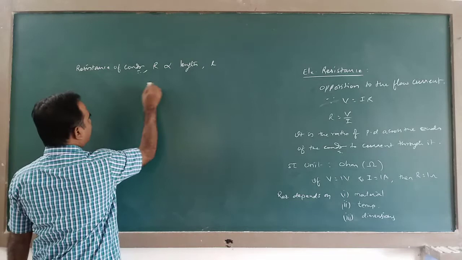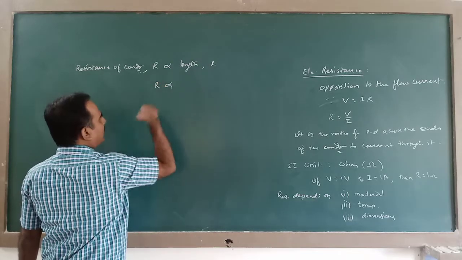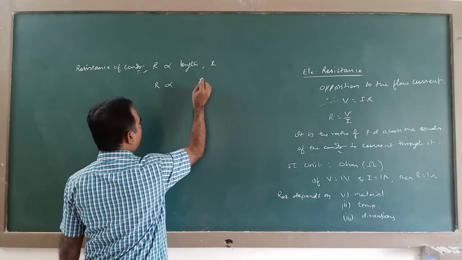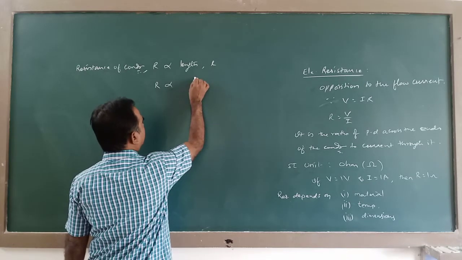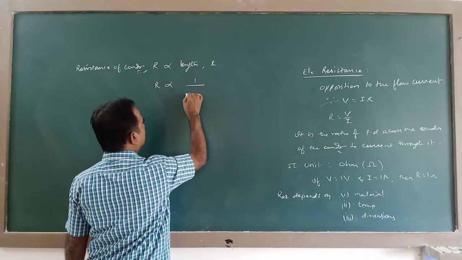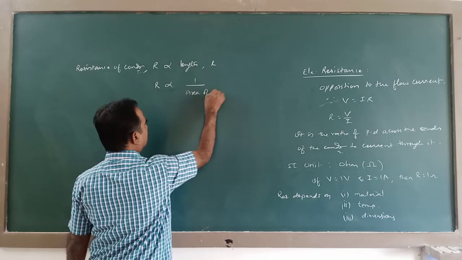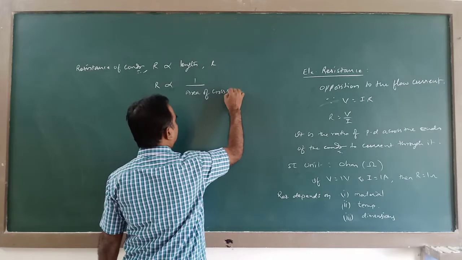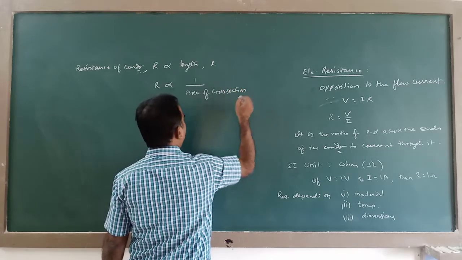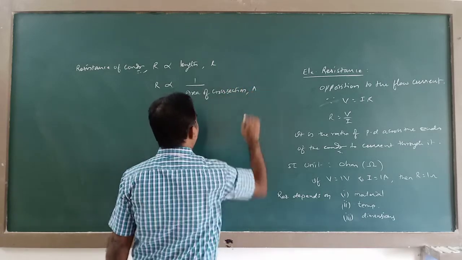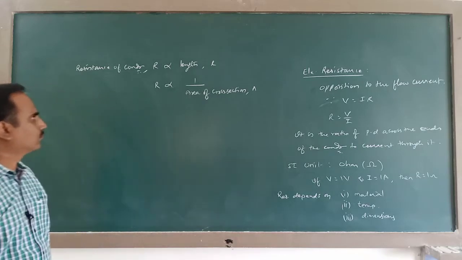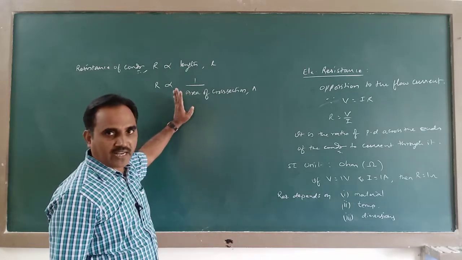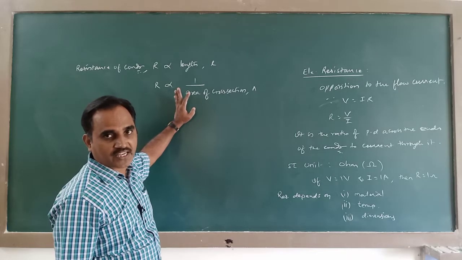Next, this resistance of a conductor is inversely proportional to area of cross section, cross sectional area.